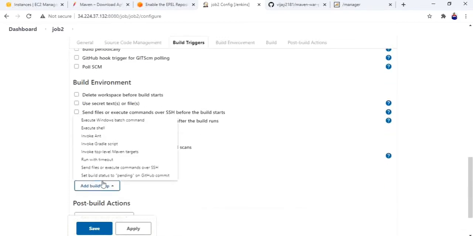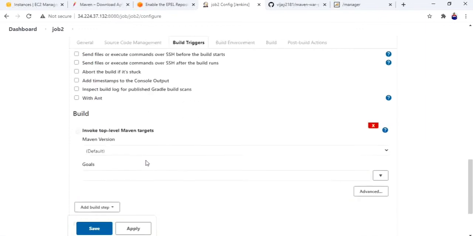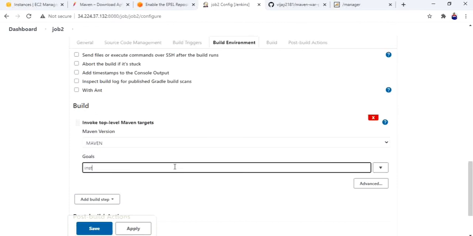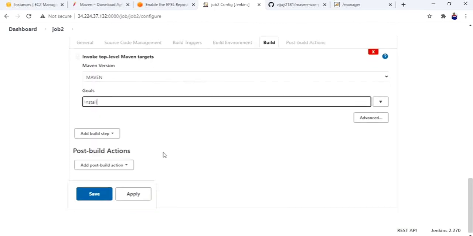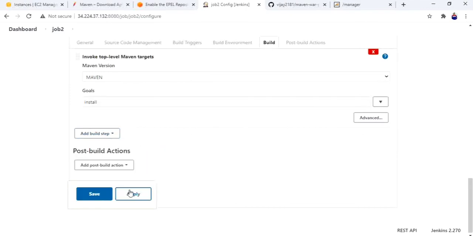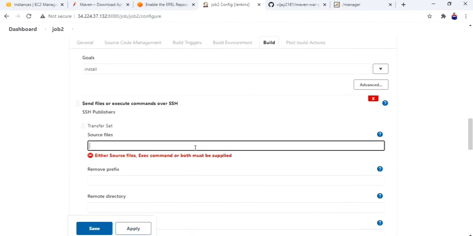Next, build: top level Maven targets, install. After building, it has to copy to server 2.